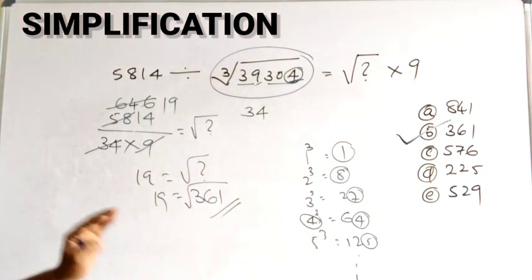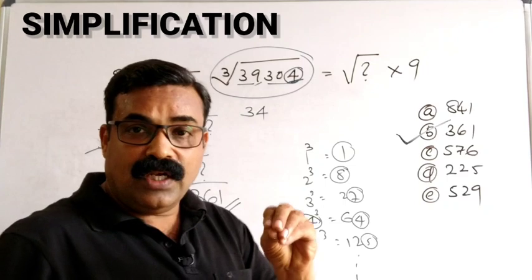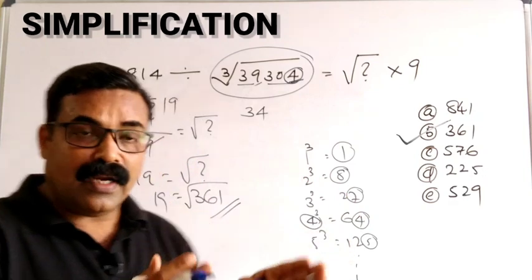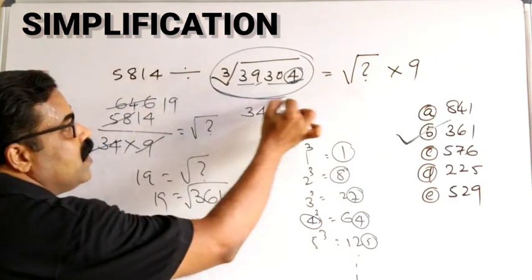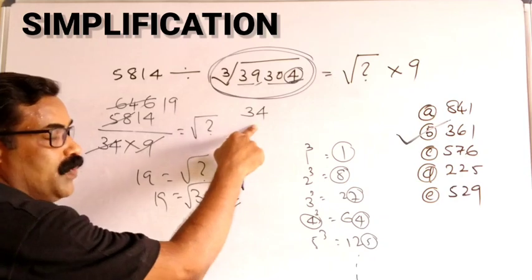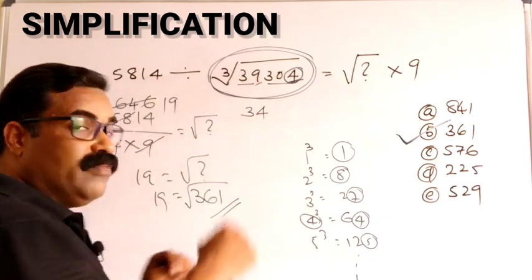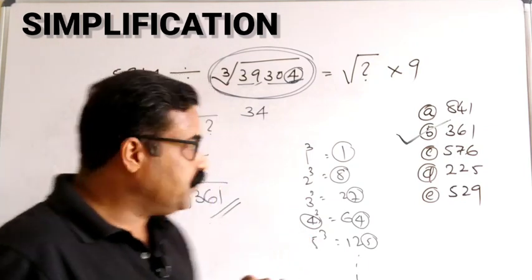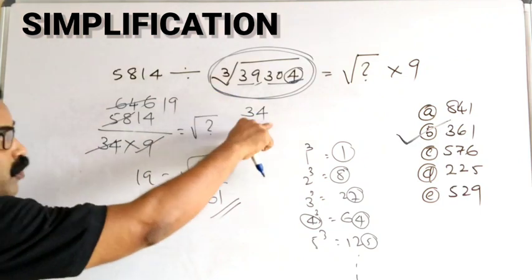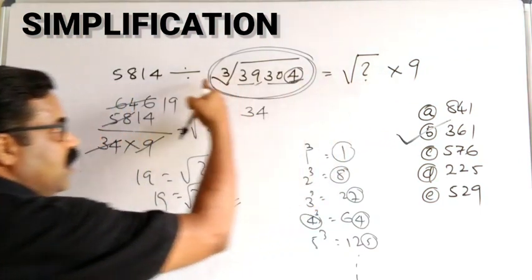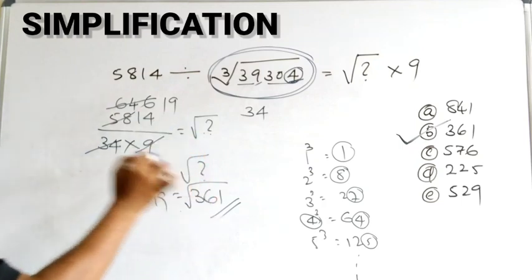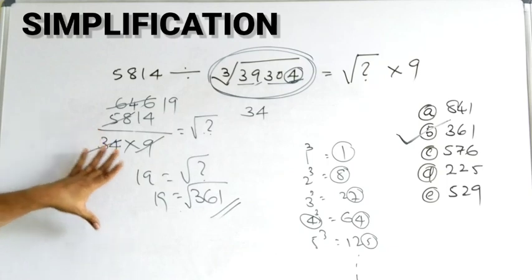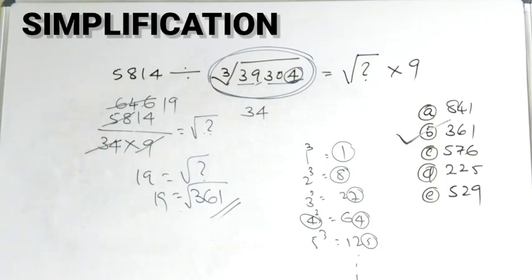Understand very clearly. The important thing we need to understand here is how to find the cube root of a given number. So we got the cube root of this number as 34. How to calculate the cube root of this number is already explained in the previous video. The link is given in the description. Kindly watch that. Then it will be easy for you. Then put that value here and take this 9 to this side. It becomes division, and find the value and do the simplifications. Once you practice this type of questions, you can easily solve them within 20 to 25 seconds. Kindly note it. Then we'll go to the next question.